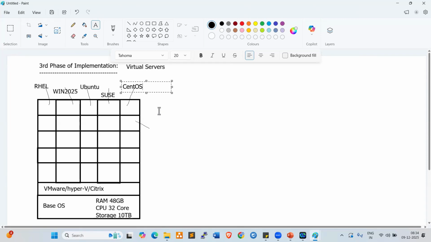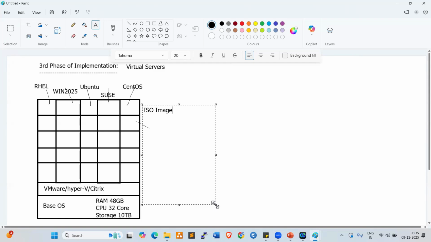But here also we have some drawbacks. In the virtual environment also, we have drawbacks. What are the drawbacks? If you want to deploy an operating system, we use an ISO image. What is an ISO image? The ISO full form is International Organization for Standardization, right? This image is a master copy.